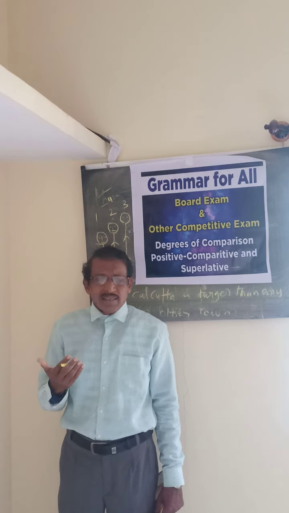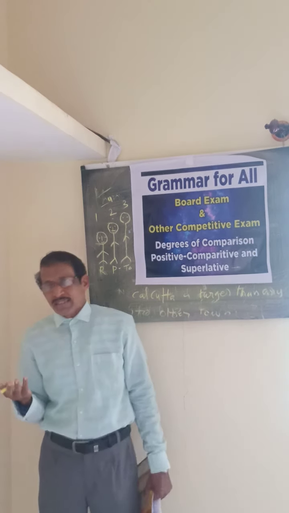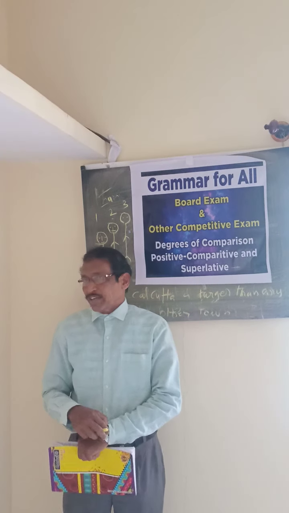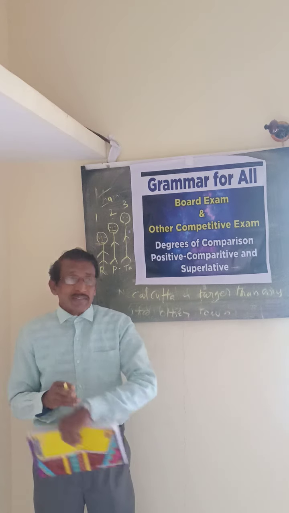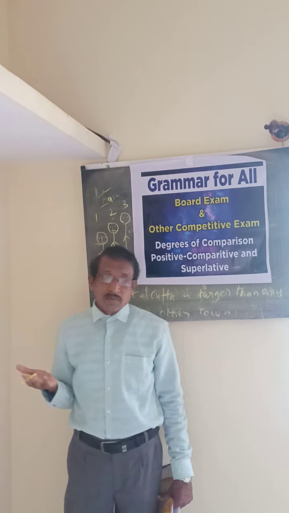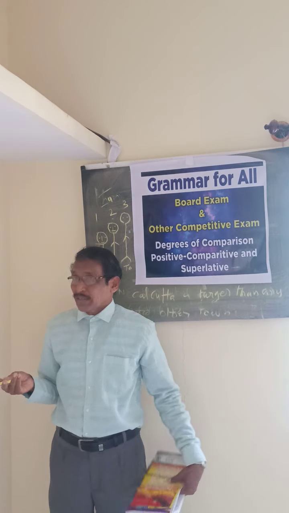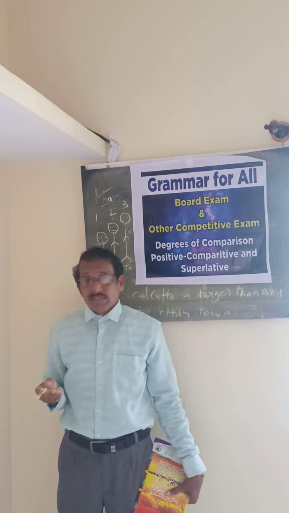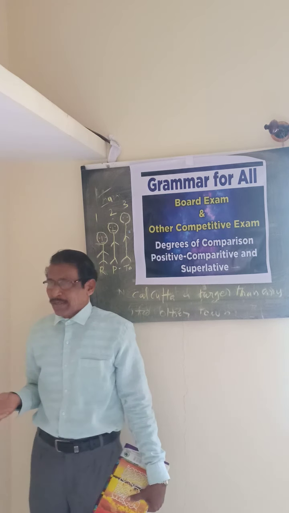But again, I am saying that for some words we do not add er or est to get the comparative and superlative degree. For example, beautiful: we will not say beautifuler. Instead, we will say more beautiful and most beautiful. In the same way, more intelligent and most intelligent; more pleasant and most pleasant.